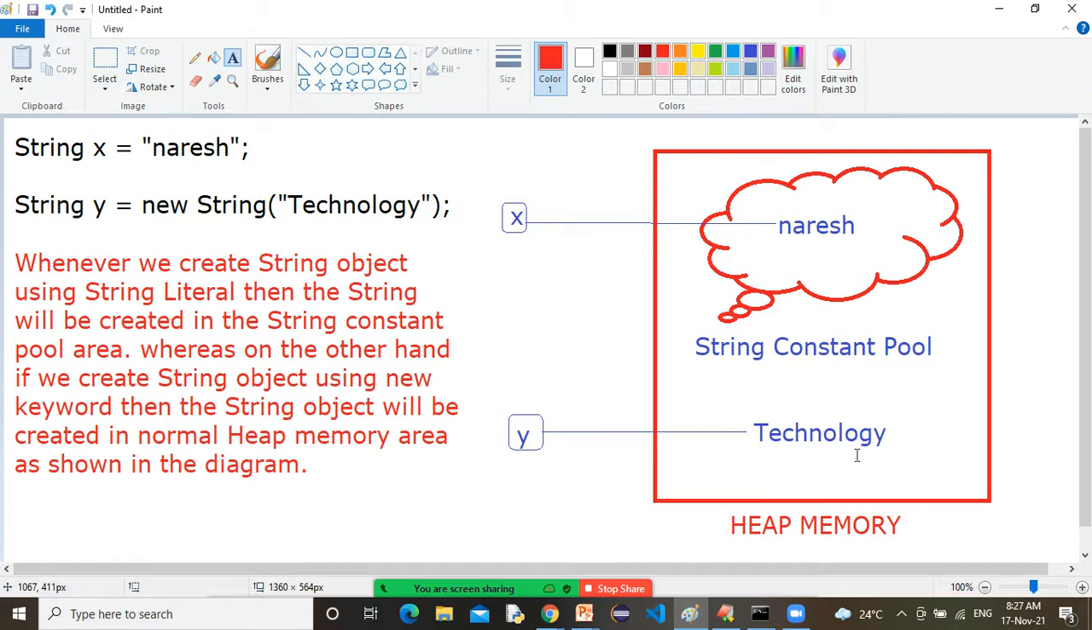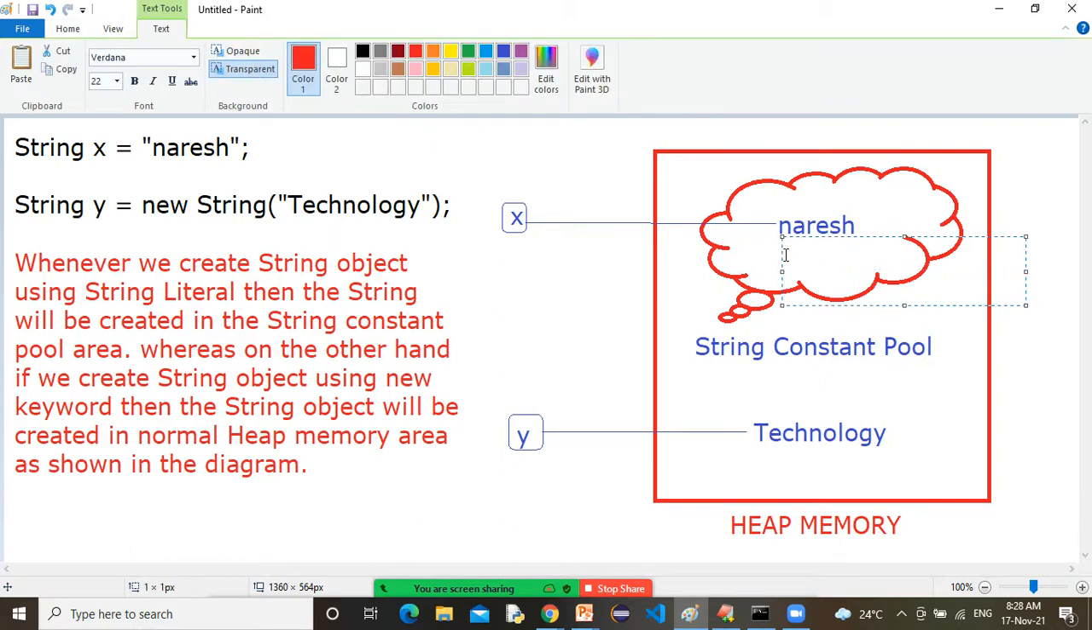Let's say you remember in the last diagram, we had created two objects. One is small and one is capital. Once x is referring to the small one, that means the capital one is free, or it is not referred by any reference variable. So this capital object is eligible for garbage collection.